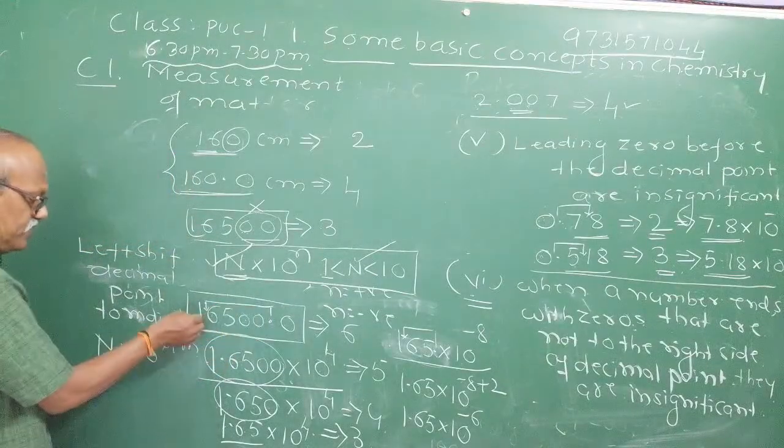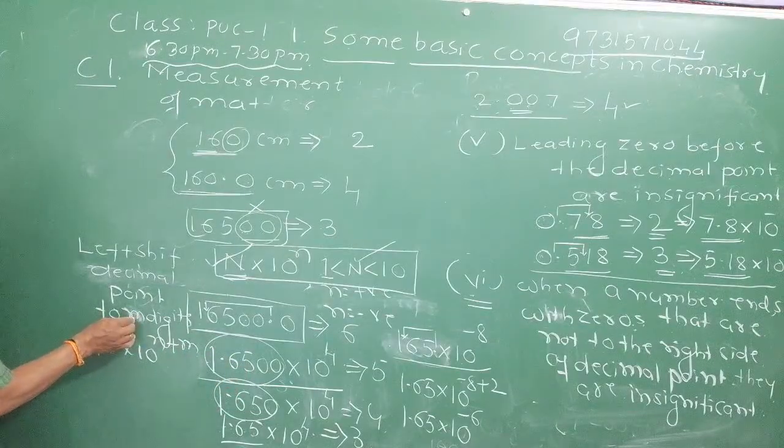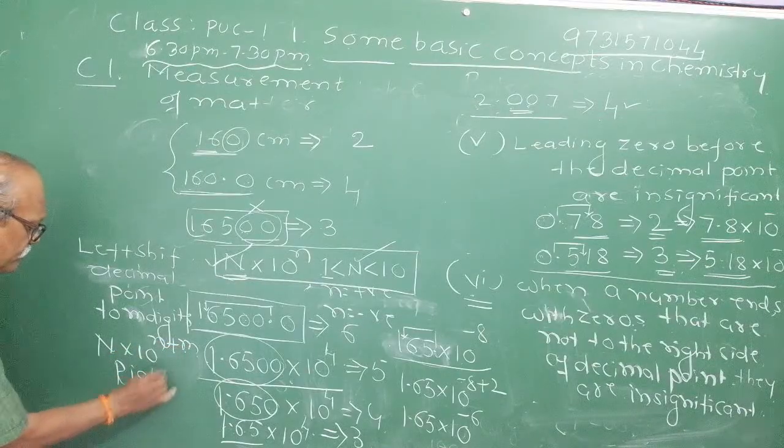If you shift left by m digits, you have to add that m. Right shift, subtract.